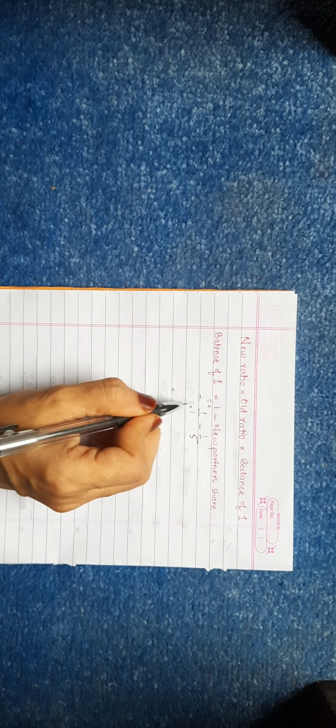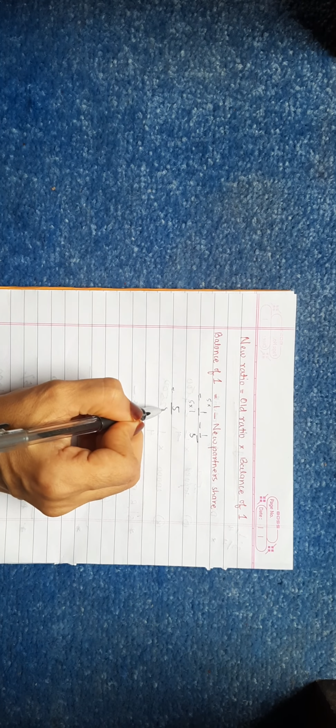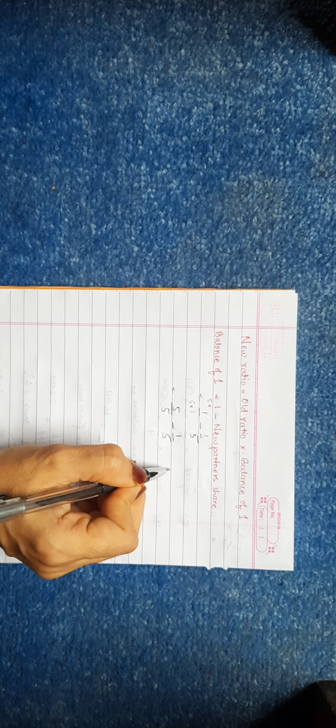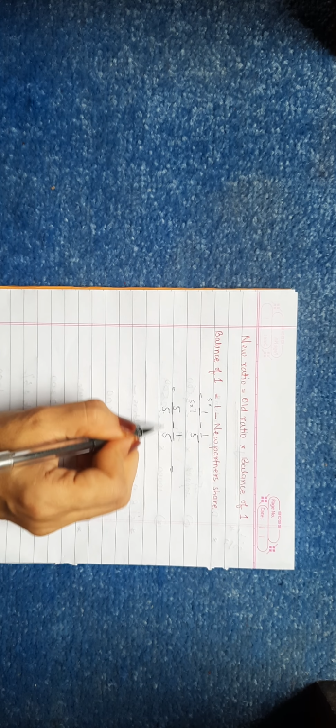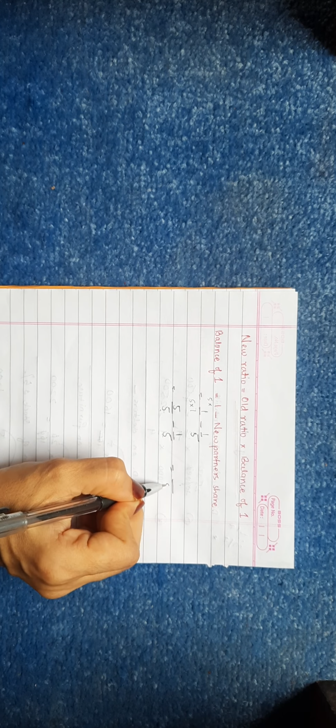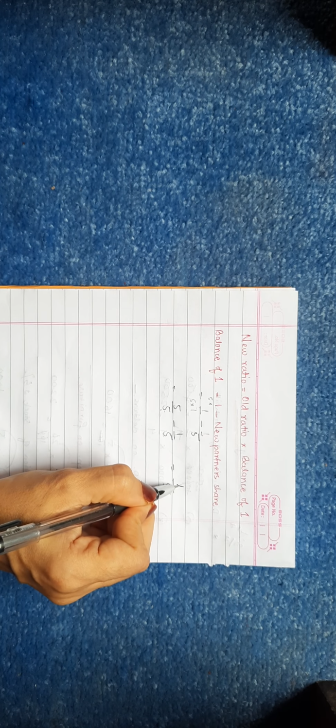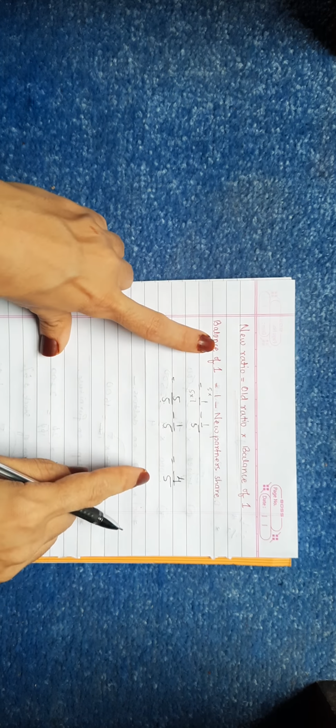Now 5 ones are 5 upon 5, minus second fraction will be as it is. Here the denominators are made common, so we will write it once. 5 minus 1 will be 4. It means balance of 1 is 4 upon 5.